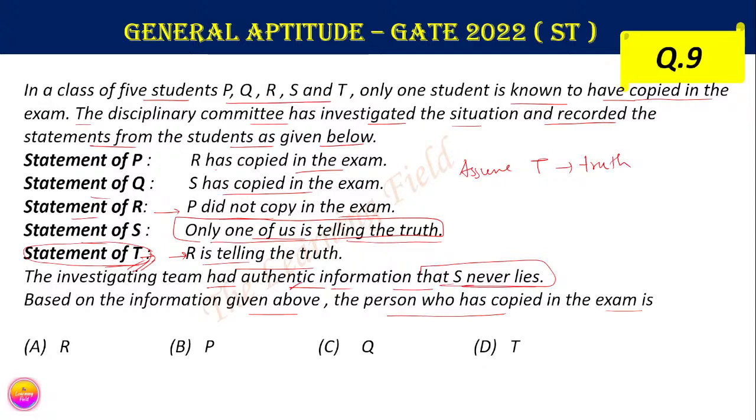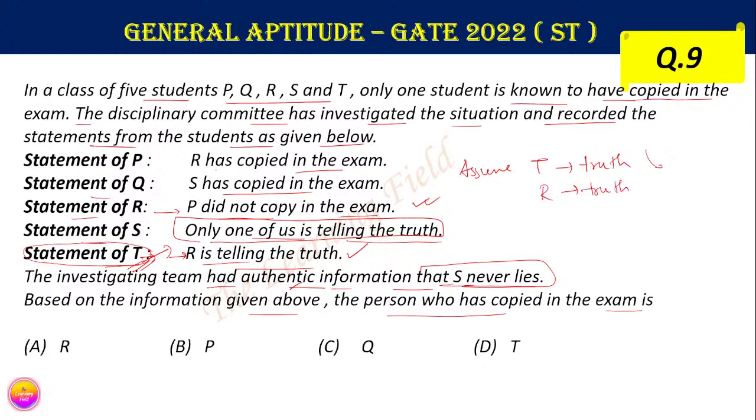So according to R, we know that P did not copy in the exam. But if T is telling the truth, then R is also telling the truth, and that means two of them are telling the truth. Why? Because if T's statement is true, then the statement of R is also true.